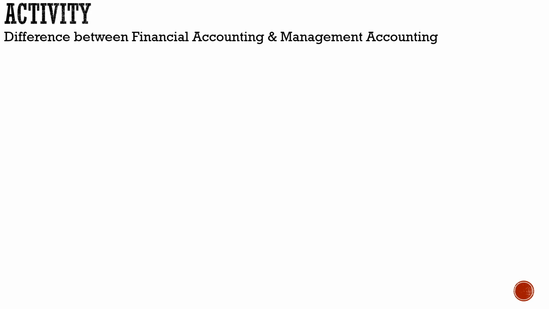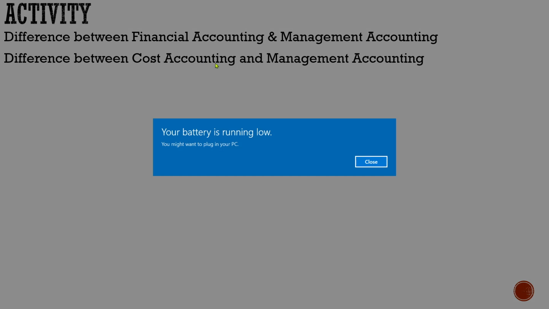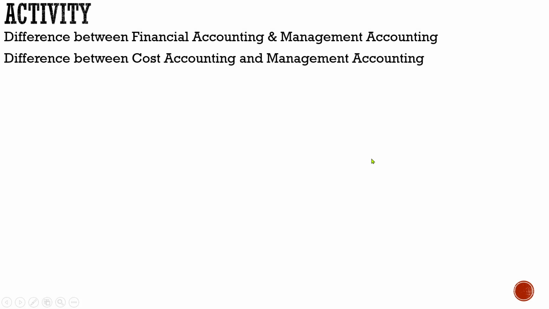Next area, it is just an activity for you. Try to identify the differences between financial accounting and management accounting, as well as cost accounting and management accounting. I hope you all know what is meant by financial accounting and what is meant by cost accounting, and by right now you have got a clear glimpse about the management accounting. So try to find the differences between all these. In the meantime, we will be continuing with the rest of the part of the area. So just go through it and find the differences.